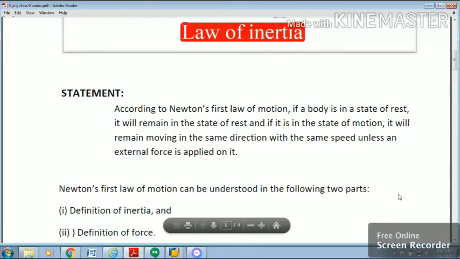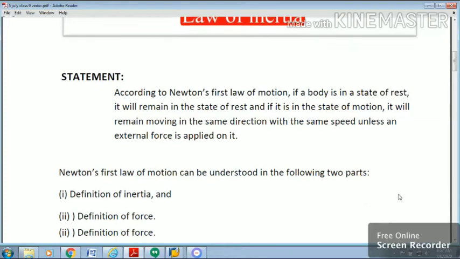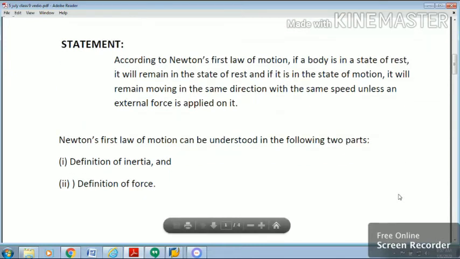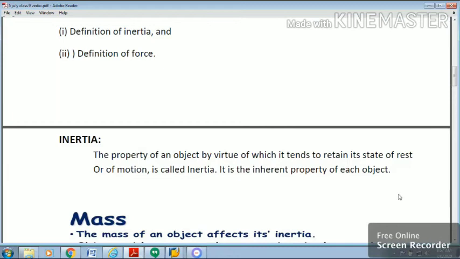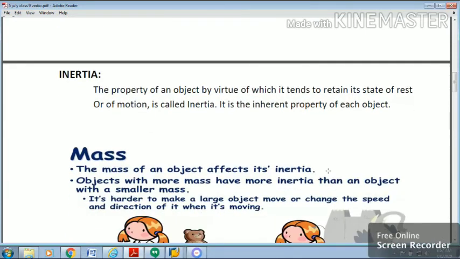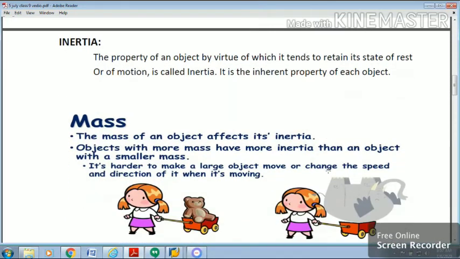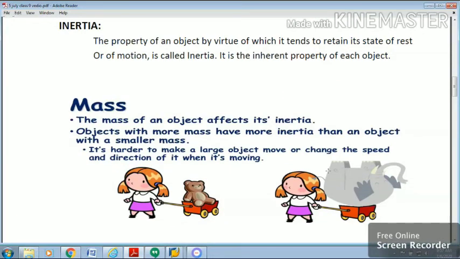Newton's first law of motion has two parts. First is the definition of inertia, and the second one is the definition of force. Inertia: the tendency of that body, the inherent property of an object to remain in its state. The property of an object by virtue of which it tends to retain its state of rest or of motion is called inertia. It depends upon the mass of an object.